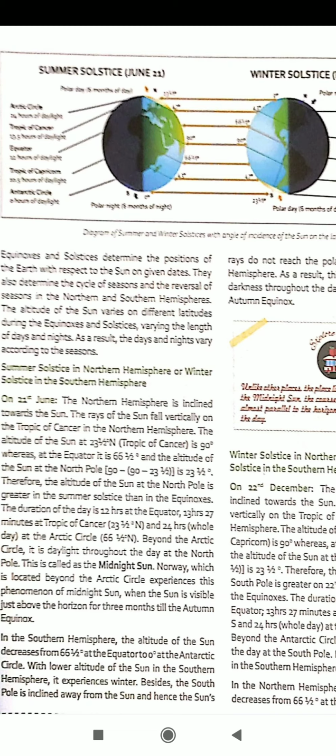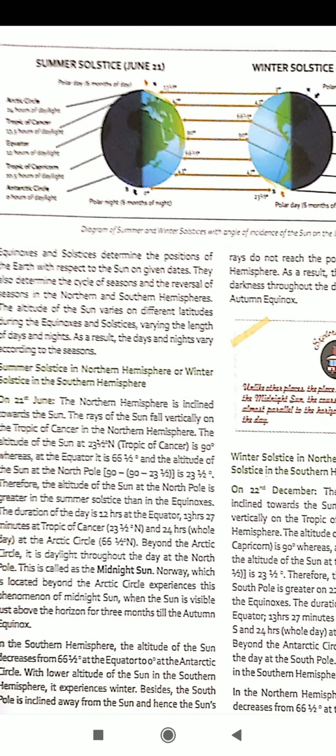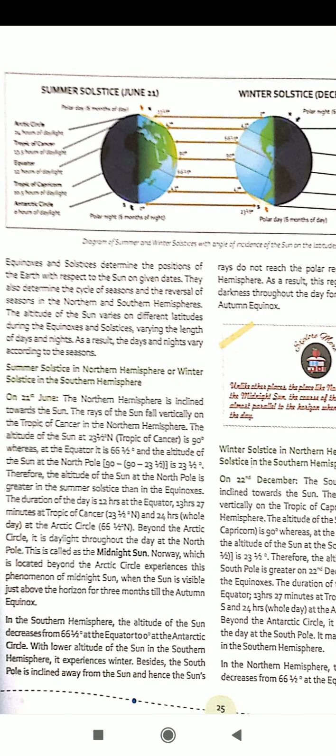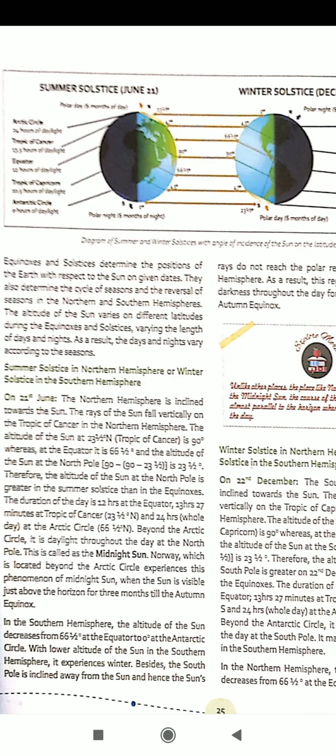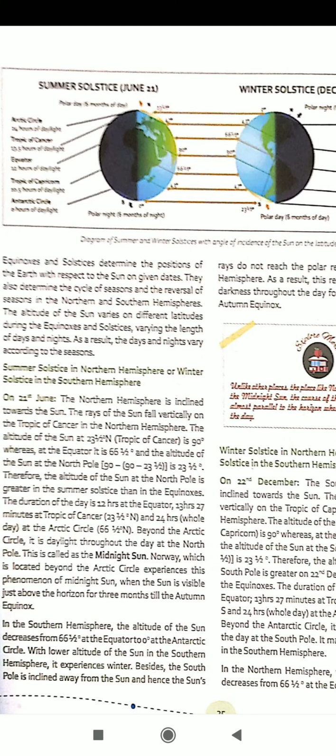The circle of illumination touches both the poles because at this position the inclination of the earth's axis does not have any effect on the duration of a day. Sun rays are overhead at the equator, making a 90 degree angle. The altitude of sun rays decreases as one goes away from the equator to the poles. For example, the altitude of the sun's rays at 60 degrees north latitude would be 90 degrees minus 60 degrees, we get 30 degrees.